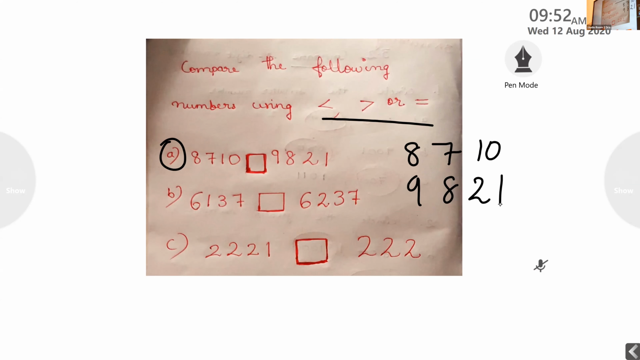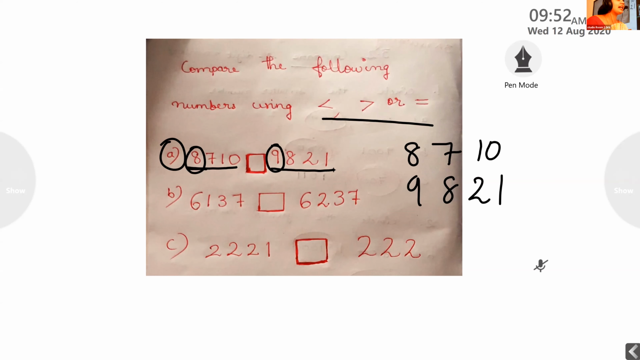Dear, here both numbers have 4 digits, isn't it, Achyut? Here the first digit is 8, and here the first digit is 9. Is 8 less than 9 or greater than 9? Less than 9. So dear, we can say 8,710 is less than 9,821.